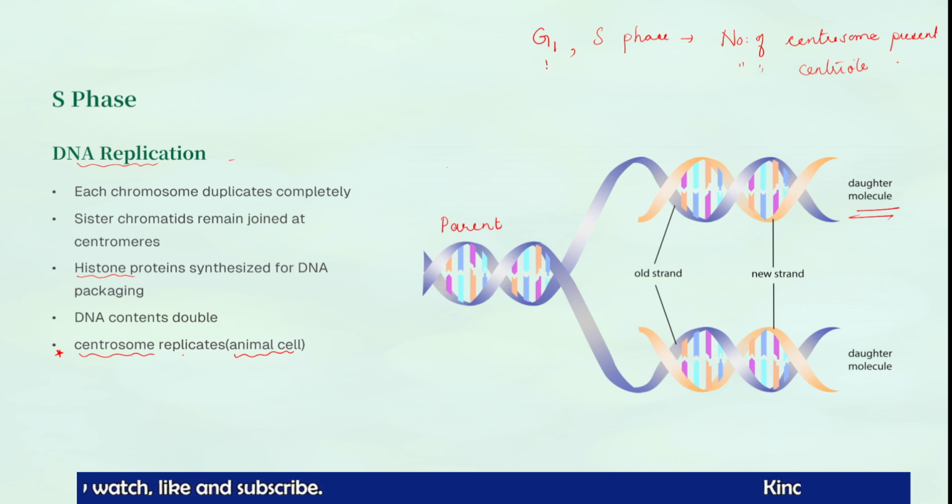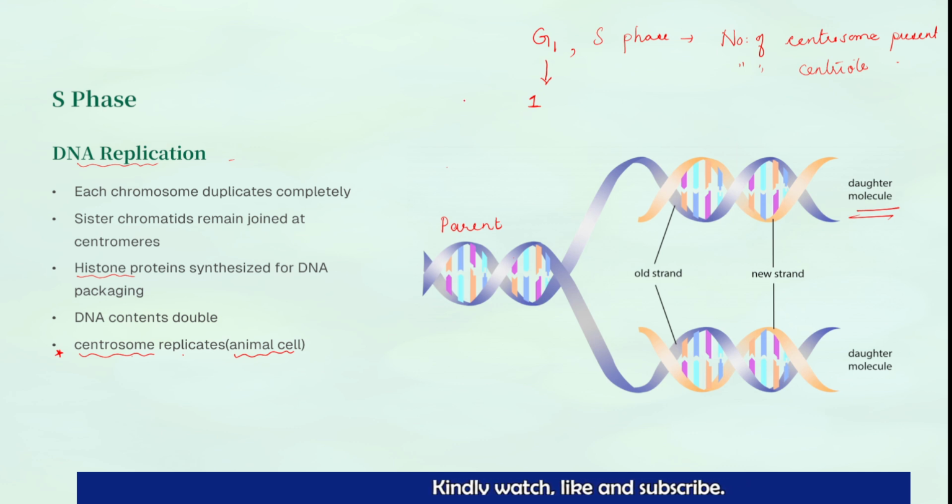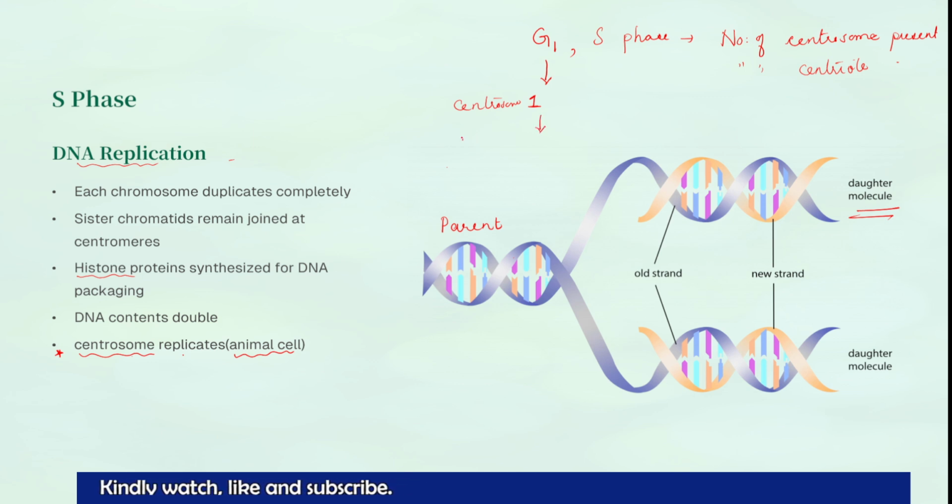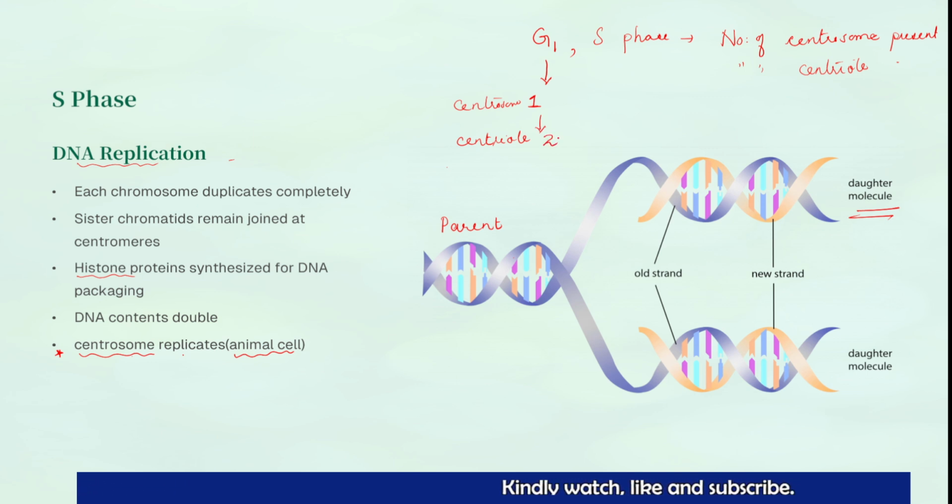Let's compare. In the G1 phase, in the cell there is only one centrosome. And each centrosome consists of centrioles. How many centrioles are there in each centrosome? There are two centrioles there. Okay, so don't forget this.